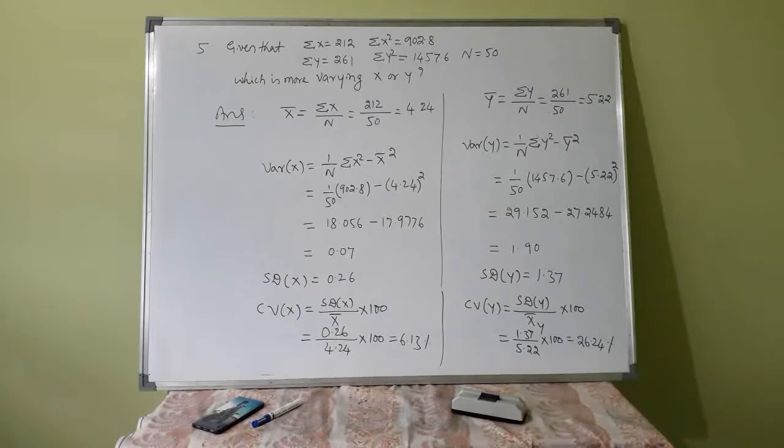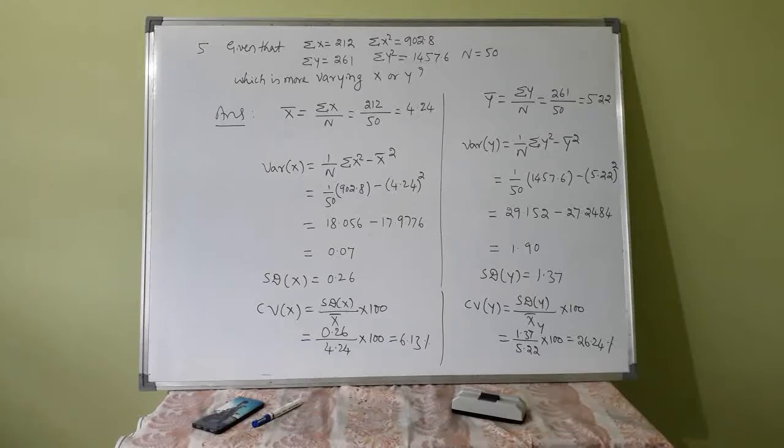See, fifth question is, some data is given: sum of the x values, sum of the squares of x values. Similarly, sum of y, sum of y squares are given. Total number of values considered is also given.